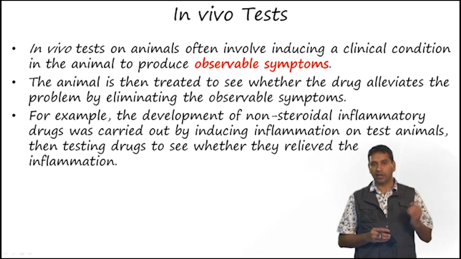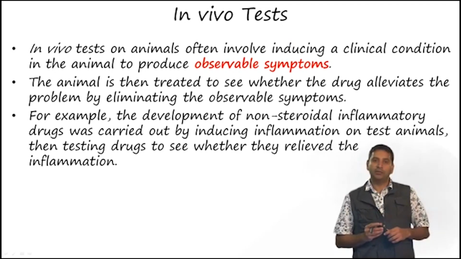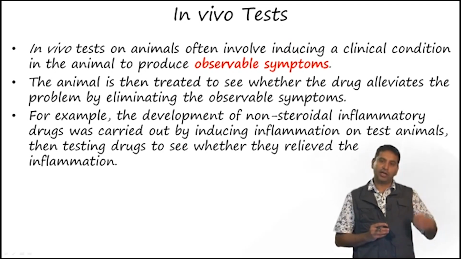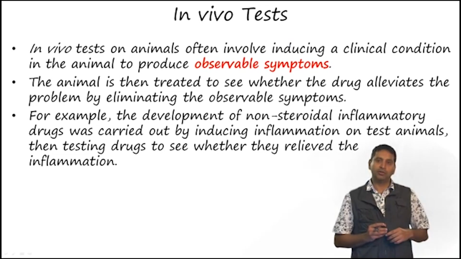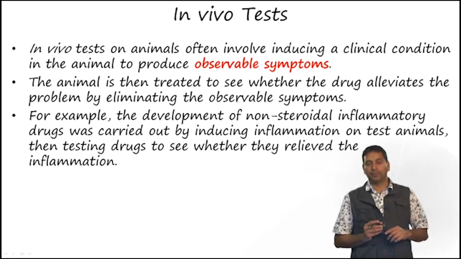So, in vivo tests, as we have looked at earlier, are on animals, and they often involve inducing a clinical condition in the animal, and then we observe for symptoms. So, the animal is then treated with the drug or drug candidate to see whether the problem is alleviated. So, this forms the foundation for in vivo tests.